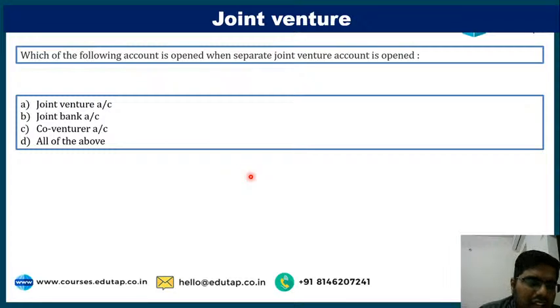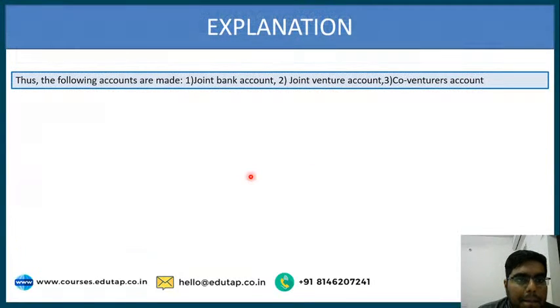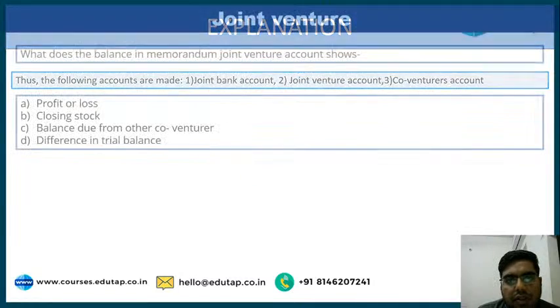There is a wrong drafting in the language of this question. Whenever separate books of accounts are maintained, then which of the following accounts are opened? Joint venture, joint bank, co-venture, or all of the above? All of the above, absolutely correct. D is the correct answer here. The following accounts are made: joint bank account, joint venture account, and co-venture account.